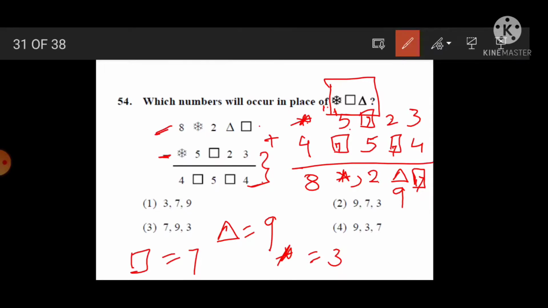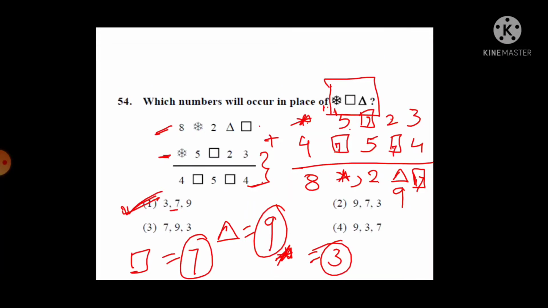First see star is asked, and what is the value of star? 3, means check the first option. Then square means 7, yes correct, and triangle means 9, means option 1 is the correct answer. Though these digits are repeated in every place, we have to check the sequence carefully. Okay, first option is correct in this example.